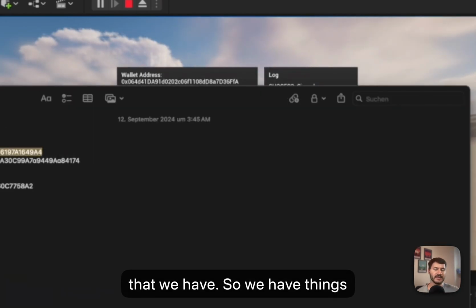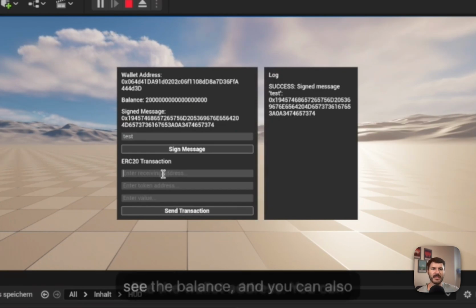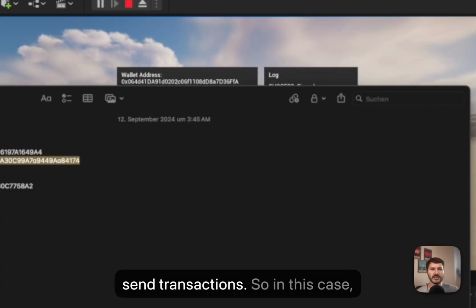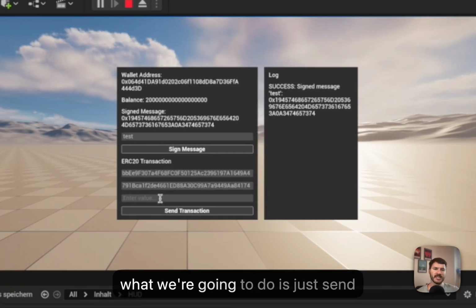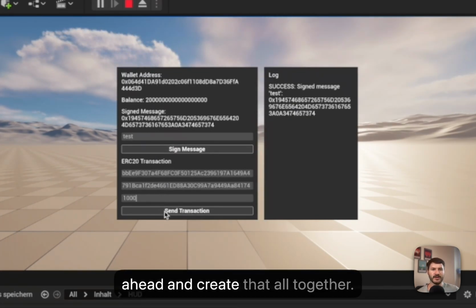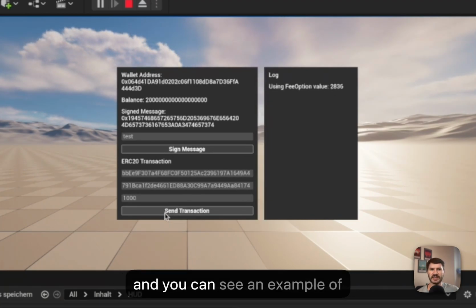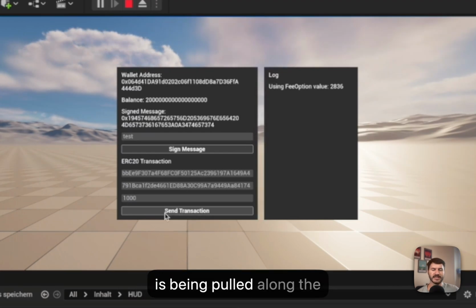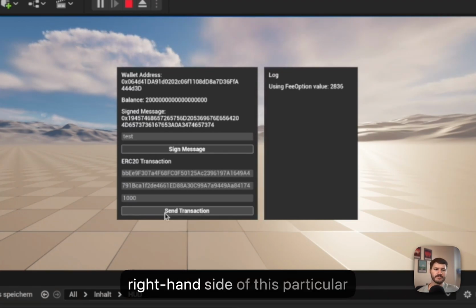From here you can see the variety of functions that we have. We have things like the wallet address, you can see the balance, and you can also do things like sign a message and send transactions. In this case, what we're going to do is send an ERC20 transaction, and we'll create that all together. We'll send over that transaction, and you can see an example of the logs and exactly what is being pulled along the right-hand side of this particular scene.